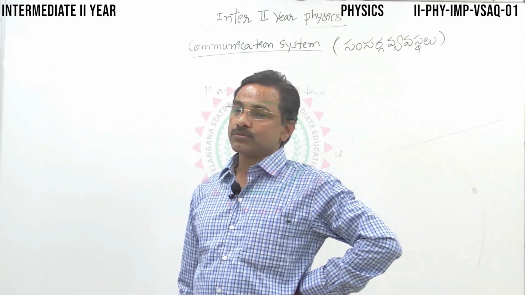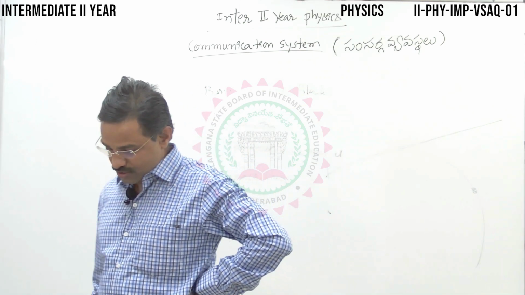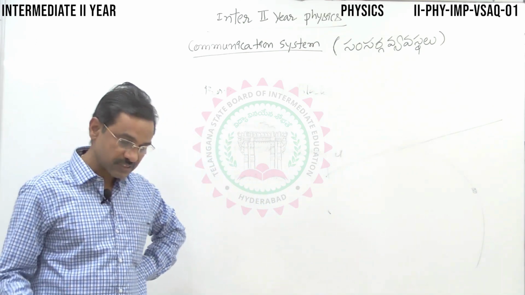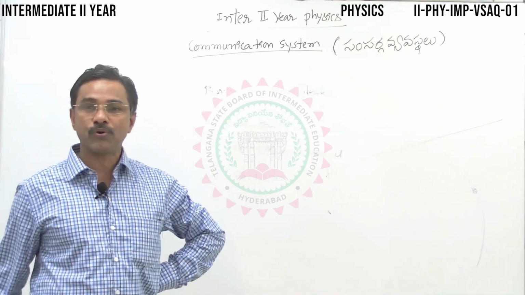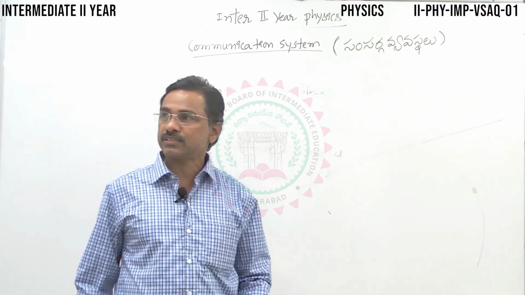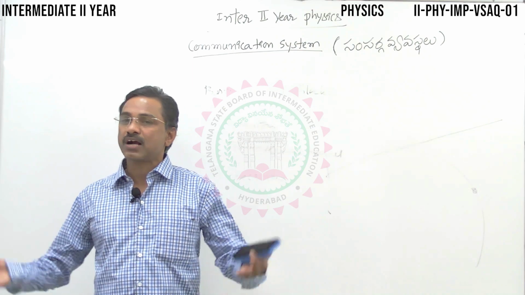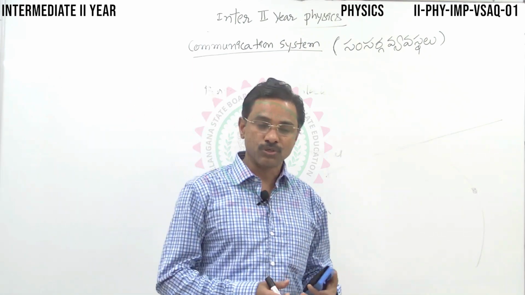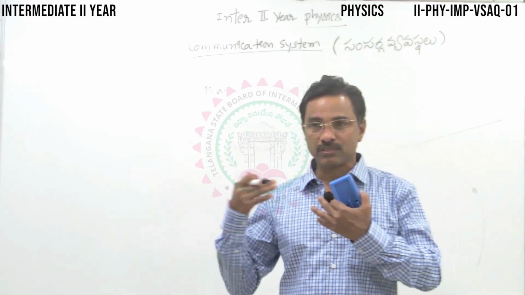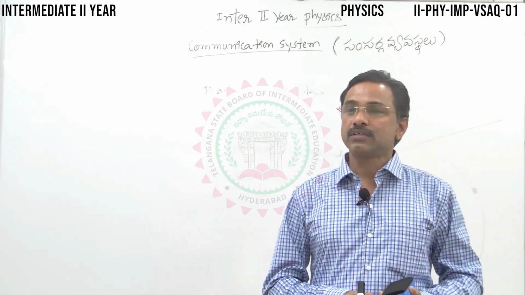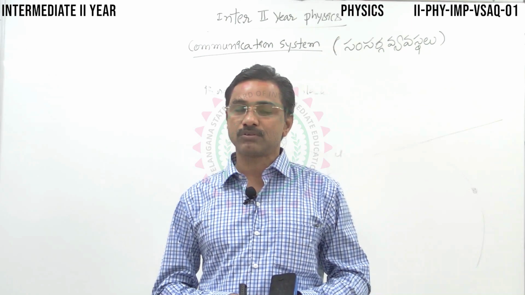Now coming to the communication system modulation: what are the requirements of modulation, and what are the different types of modulation? Basically, modulation, as I told you, is the process of combining or mixing a low frequency signal, that is, the signal to be transmitted, say my voice or a song, or some entertainment programs or news.